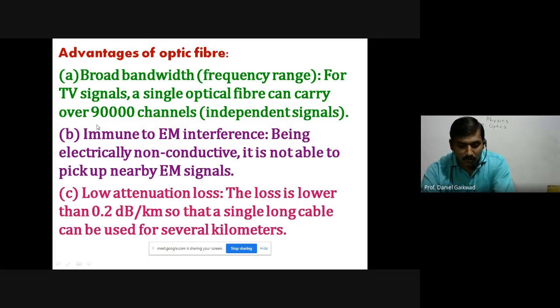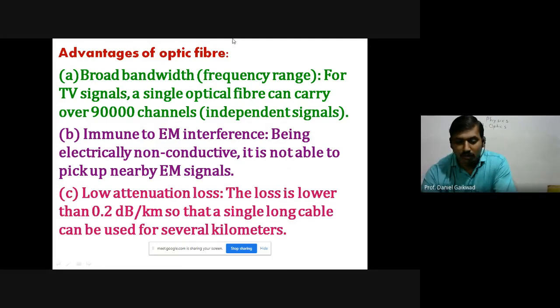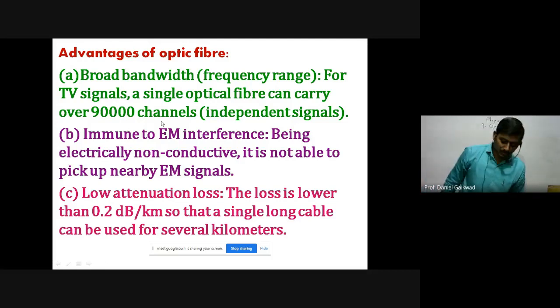So 90,000 channels we can send through a single optical fiber cable because of the large bandwidth. As we know, light has a very high frequency, and as the frequency is very high, we can transfer a large number of channels or signals through a single optical fiber.